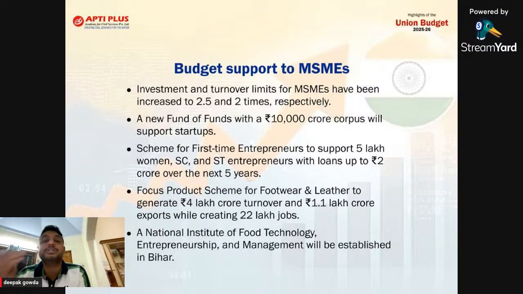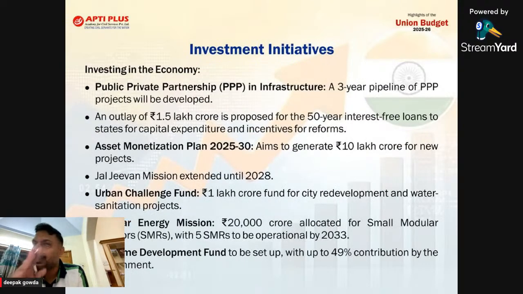If we move towards the third one, the third important is what? Investment. Next slide, we have investment, sir. Again, I'm not reading everything. Slides will be shared with everyone, don't worry. So I'm only picking up important points. They're saying that they're going for a PPP model in infrastructure. Already since 1995 we have had the PPP model, and the government is going to create one pipeline of PPP projects which are going to be implemented in the next 3 years.